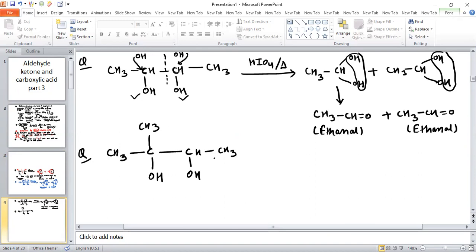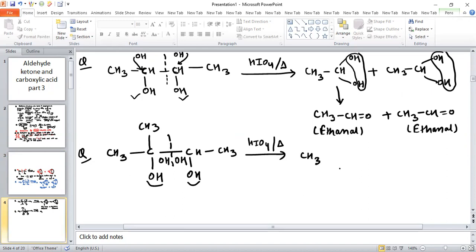Now again, you can see two OH groups are present on the vicinal position. Then this carbon-carbon bond will break, and OH is added on this carbon, and OH is also added on this carbon. The reagent we are using there is periodic acid, HIO4, and heat. So what happens in this case?